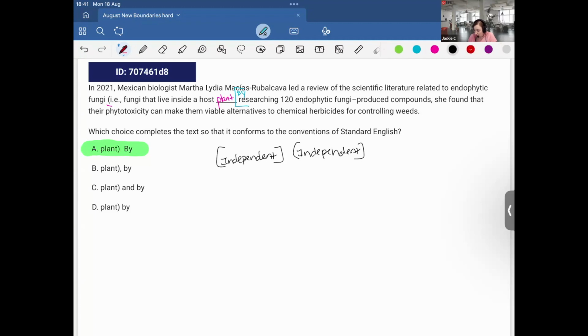And just to show, these would be wrong because this would be a comma splice. A comma splice is when we separate two independent clauses with a comma. This would be a run-on. For this to be correct, it would have to have a comma here, which it does not. So this would also be a run-on, and this is also a run-on. There's no punctuation separating the two independent clauses.